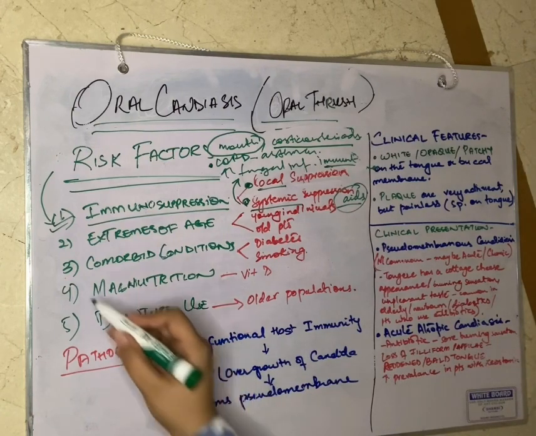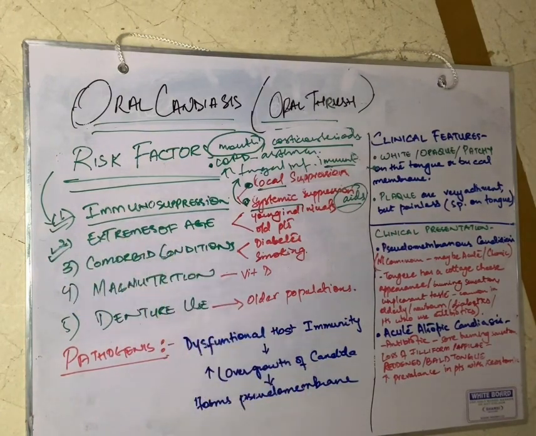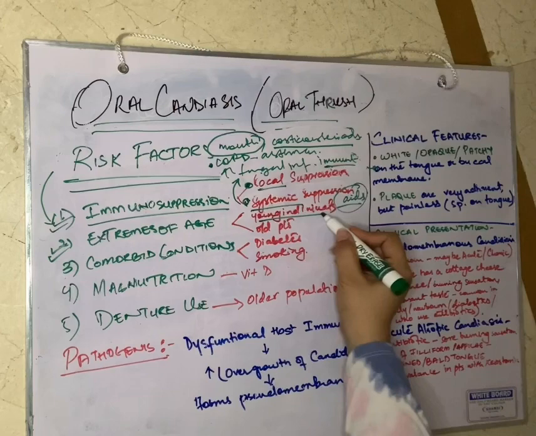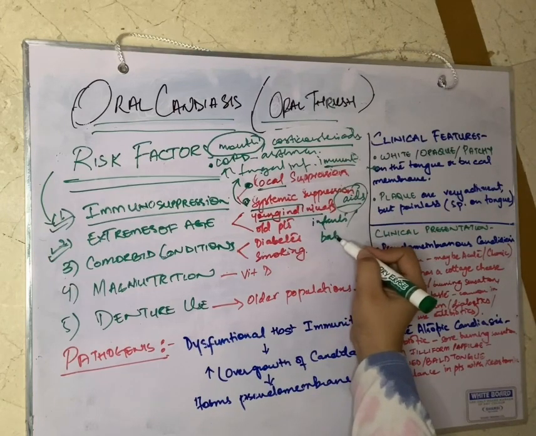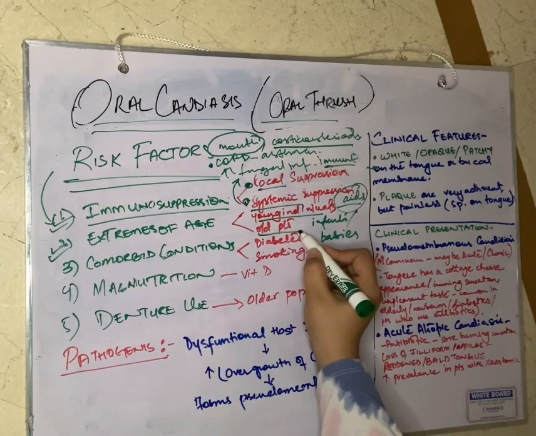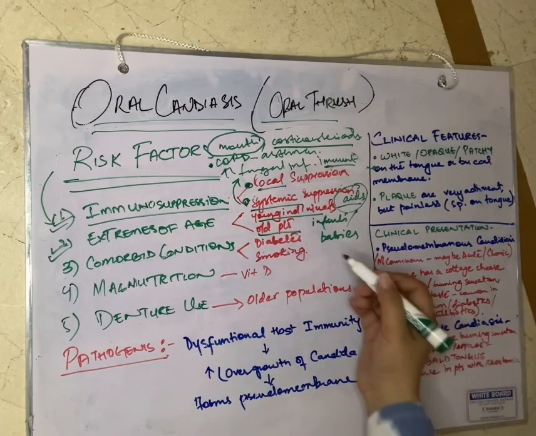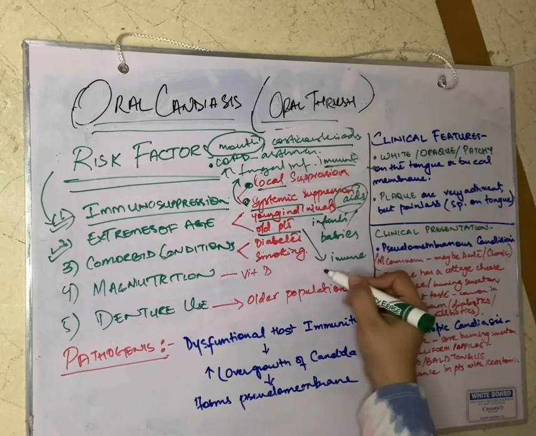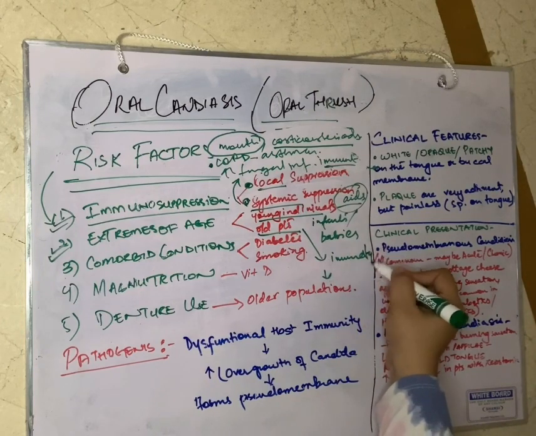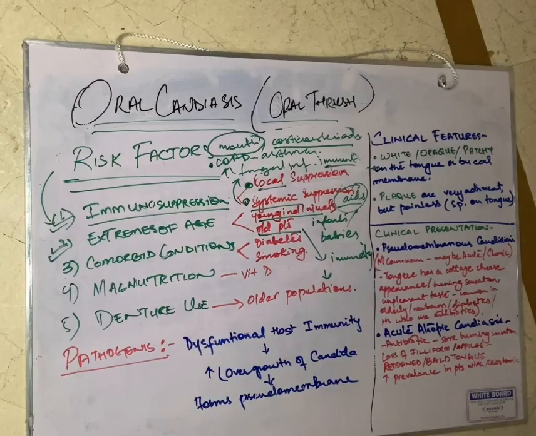Then the second risk factor is extremes of age. For example, young individuals, like infants and babies, right? Or old age patients, whose immune system is again decreased. The immunity is decreased, right? So, this may also lead to oral candidiasis or oral thrush.